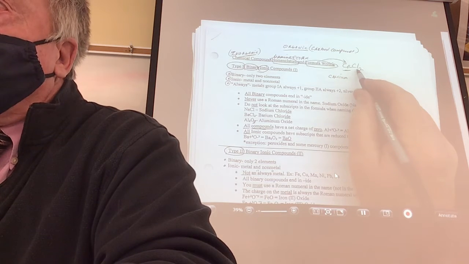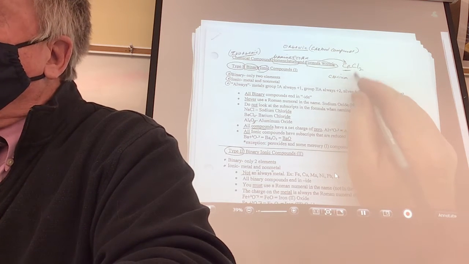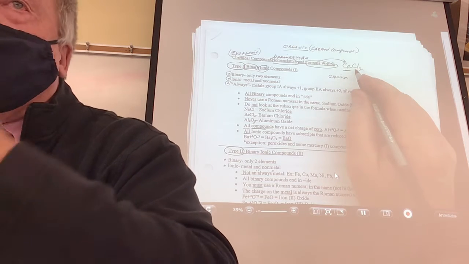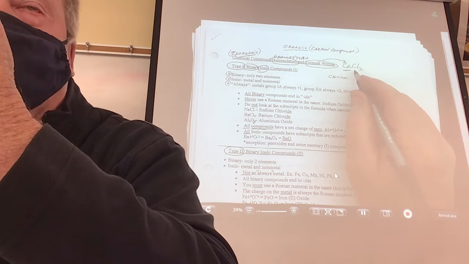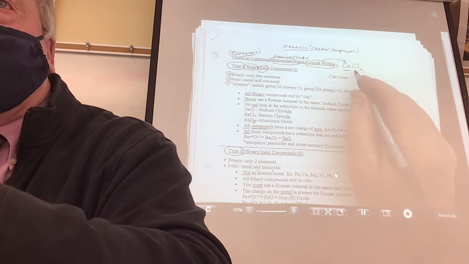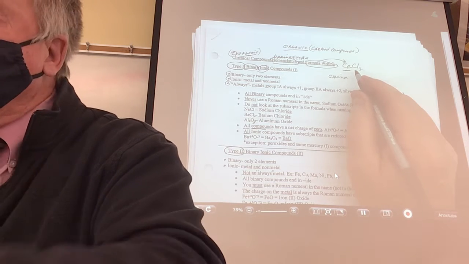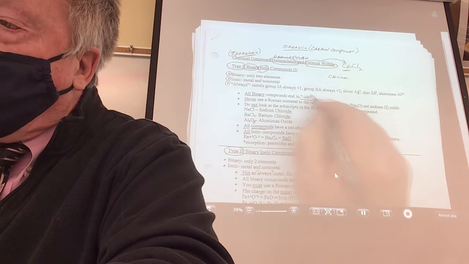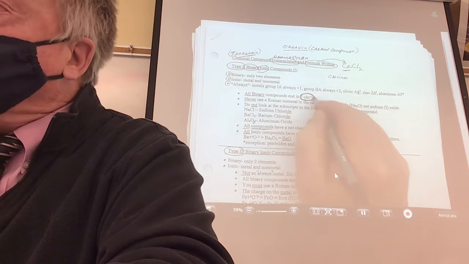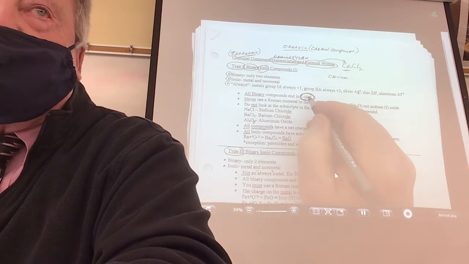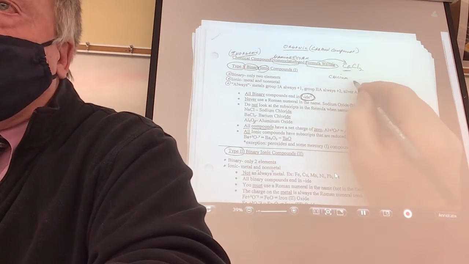Then the nonmetal is called chlorine. But in a compound, for the nonmetals you drop the end of the element's name and add IDE, because all binary compounds end in IDE.